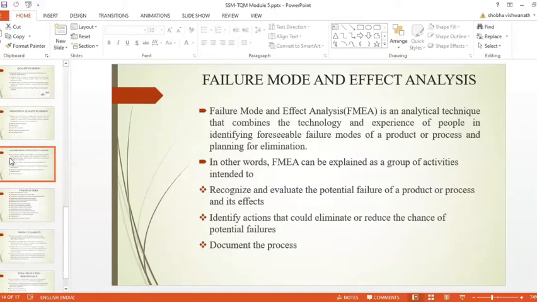A product or process can fail in many ways. When a product or process fails, its effects are multiple and lead to wastage of resources, reduced quality, lower morale of the workers, and a loss of market.